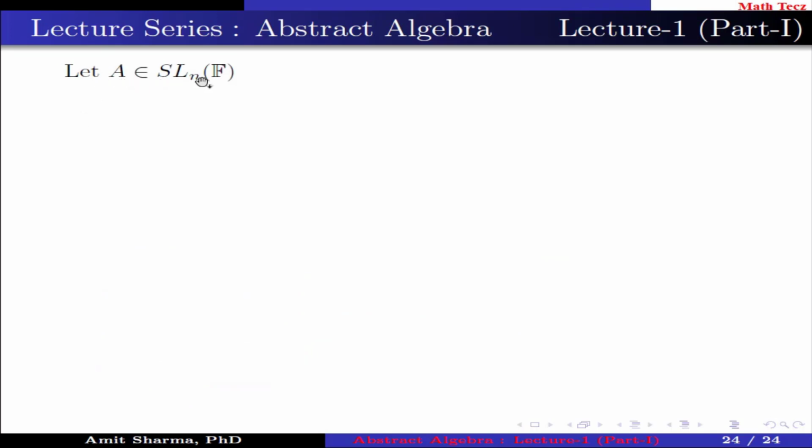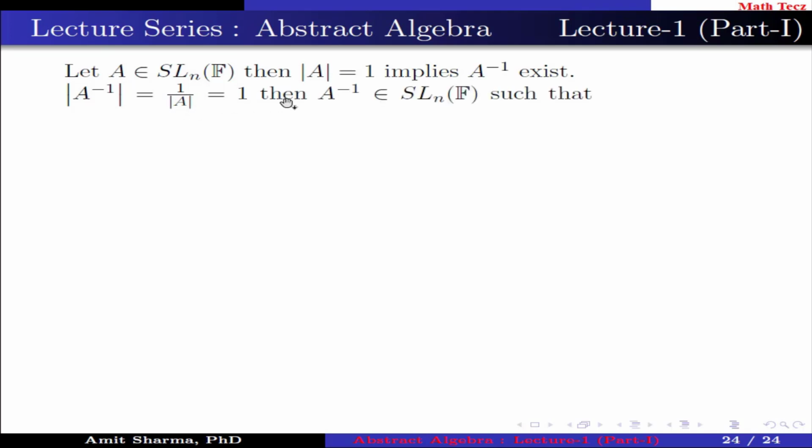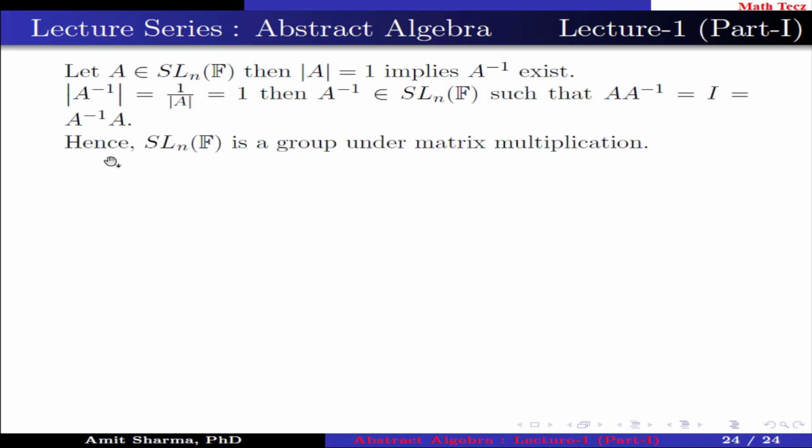Let A belongs to SLnF, then determinant of A is 1, which implies A inverse exists. The determinant of A inverse is 1 upon determinant of A, which is equal to 1. Then A inverse also belongs to SLnF such that A into A inverse equal to I, which is equal to A inverse into A. Hence, SLnF is a group under matrix multiplication.